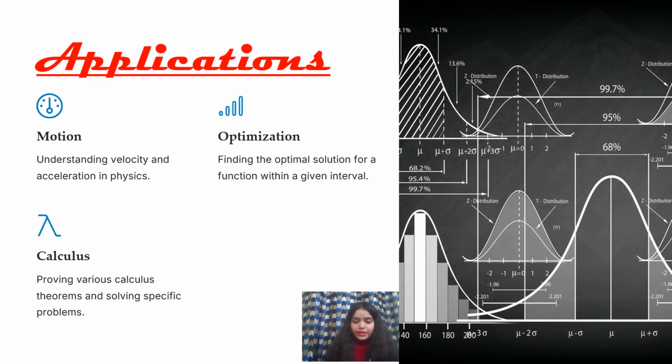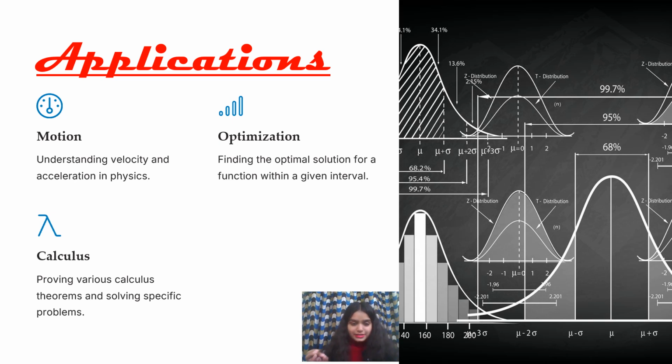So here you have understood what Lagrange's mean value theorem is, and also its proof and examples, so you would be able to understand that it is very useful. Now, where is this used? The applications are very important. Whenever you study a topic or concept, you should also know its applications. The first application is motion, that is, understanding velocity and acceleration in physics.